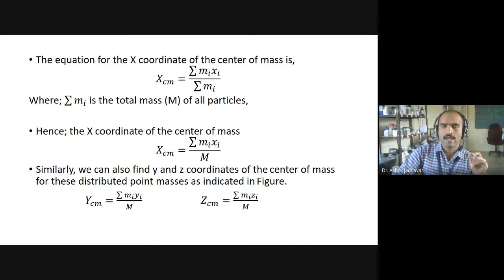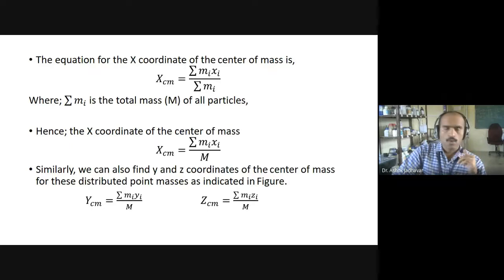Here i can vary from the first particle to the last particle, that is, i can vary from i equals 1 to i equals n. So we can take terms like m1, with i varying as 1, 2, 3, 4. This means we can write xcm as m1 x1 plus m2 x2 plus m3 x3 up to mn xn, divided by M. That is the type of term we get for xcm.